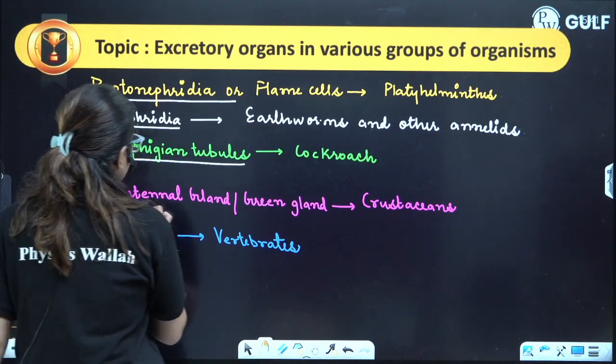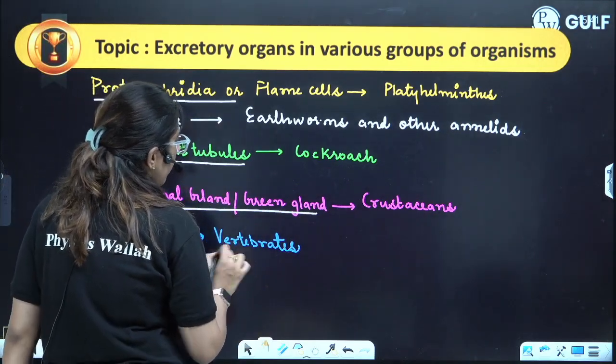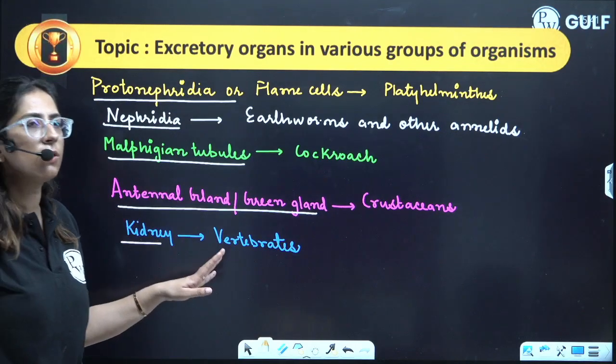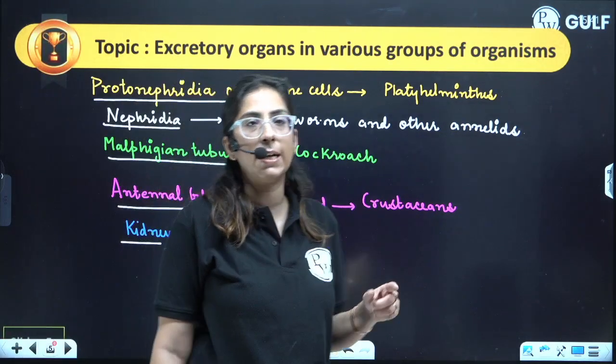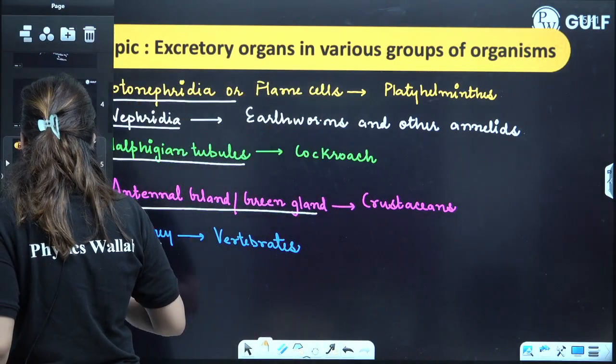Antennary gland and green glands are found in crustaceans. Kidneys are found in the majority of invertebrates. I hope these points are very much clear. I have only taken those examples which are there in your NCERT, so it is important for your NEET examination.